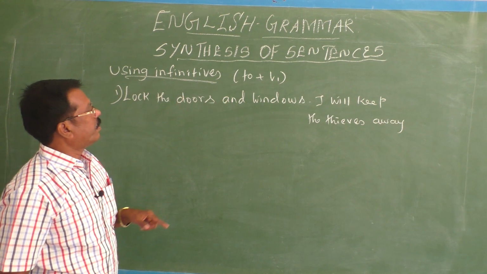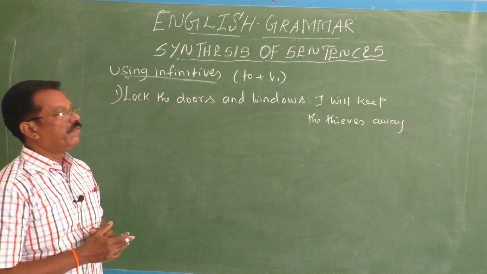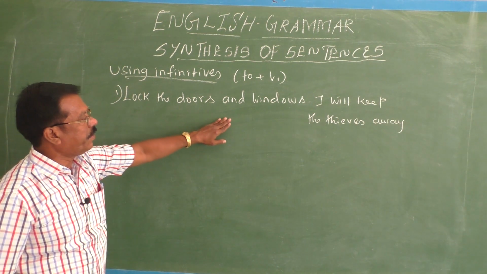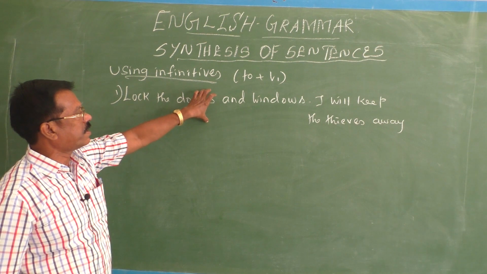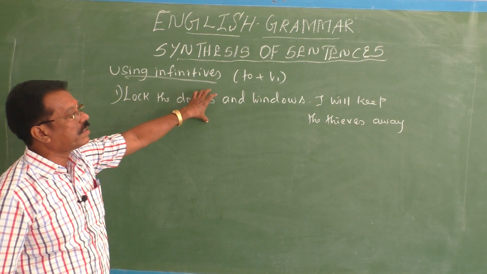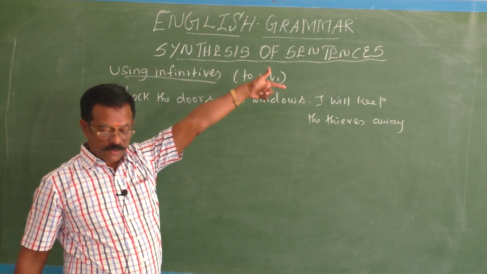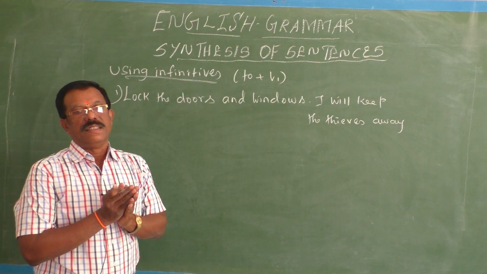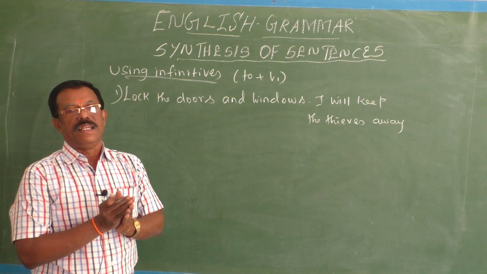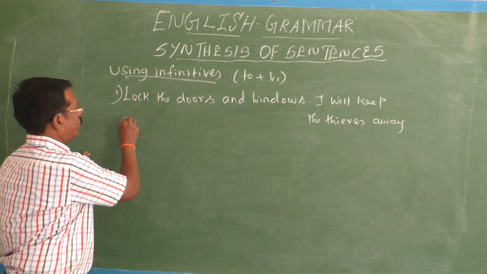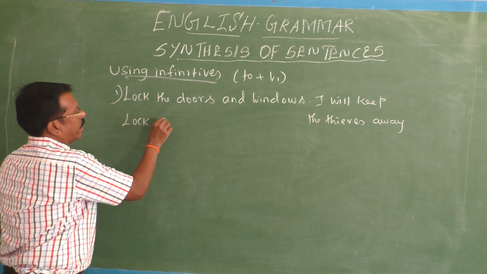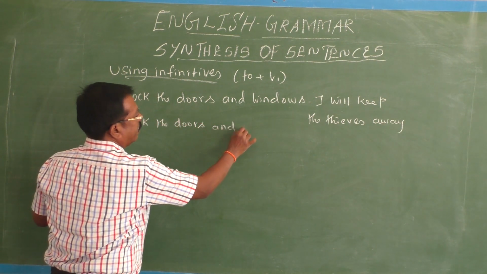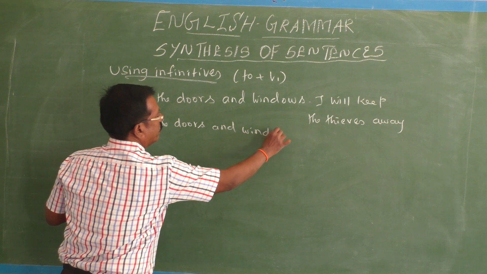By using the form of infinitive, we are going to synthesize. Lock the doors and windows. You retain the first sentence as it is. For what? To keep the thieves away. That's all. Now you have synthesized these two sentences very easily by using the infinitive.